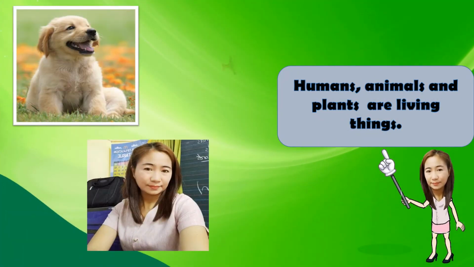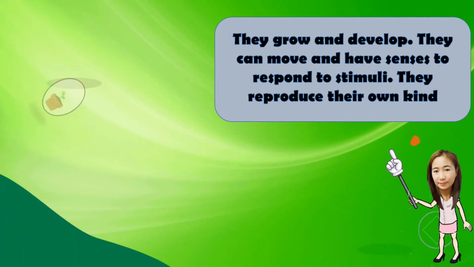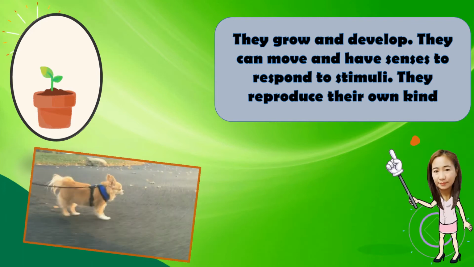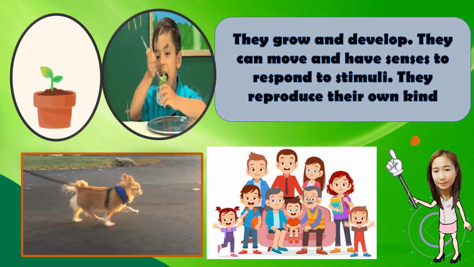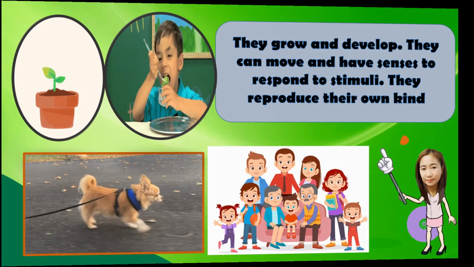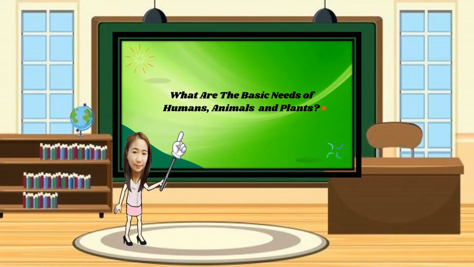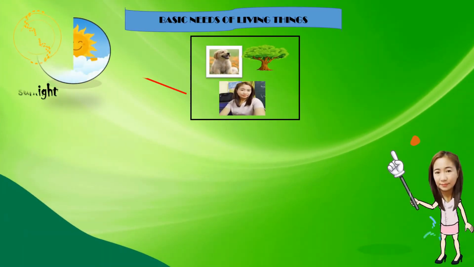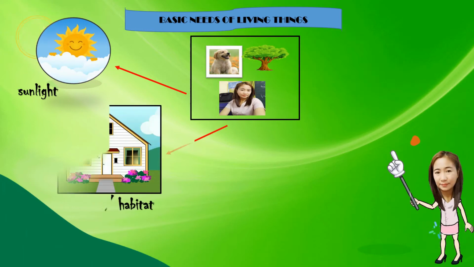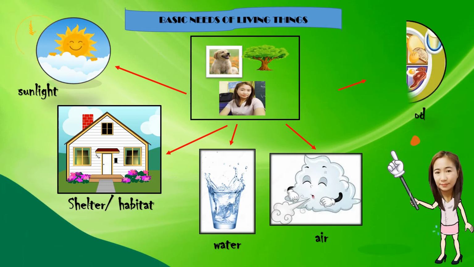Humans, animals, and plants are living things. They grow and develop. They can move and have senses to respond to stimuli. They reproduce their own kind. Every living organism has basic needs in order to live and survive. What are the basic needs of humans, animals, and plants? Sunlight, shelter or habitat, water, air, food.